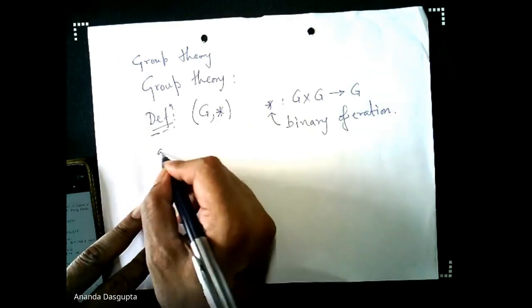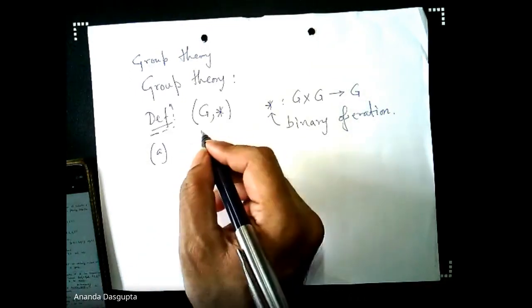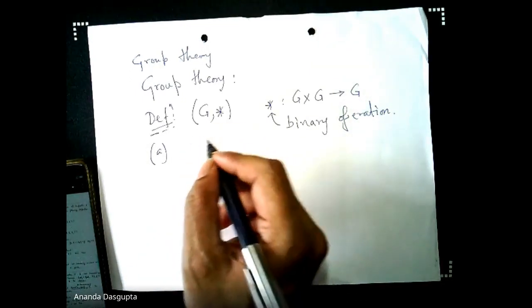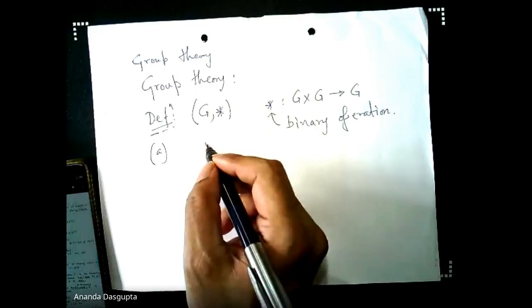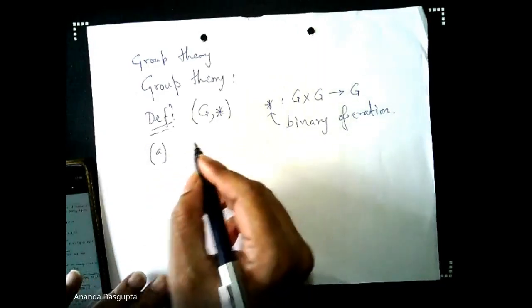Of course, the first thing that you want to know about this, first of all, when we use language, we often say the group G, which of course just means that we are referring to the group.